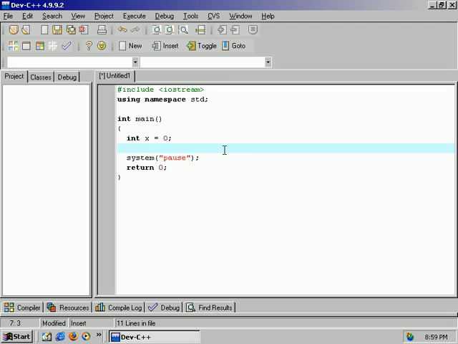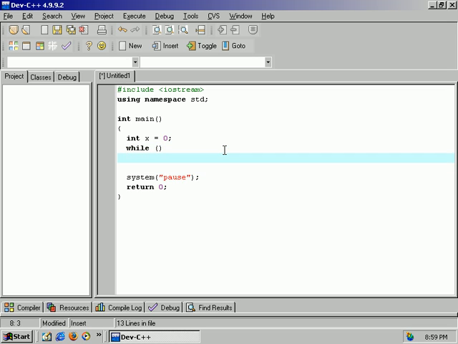Fair enough? Now here is the syntax of a while loop. We're going to do while, and then parentheses for our condition. Just like the if statement, it doesn't have to have a block of code below it, but it's nice to have. While we're on this topic, since we didn't mention it in the if statement, if you don't have a block of code, the while statement will execute the single line directly below it, and only that line. The if statement does this as well.